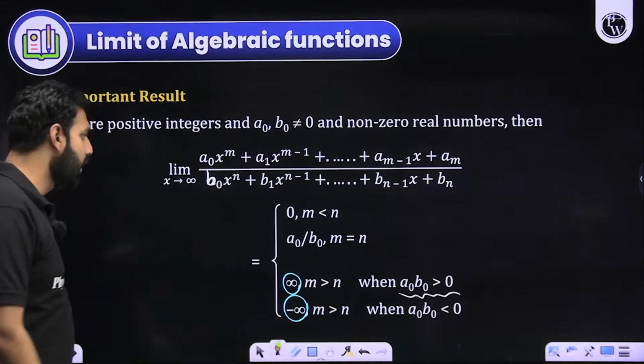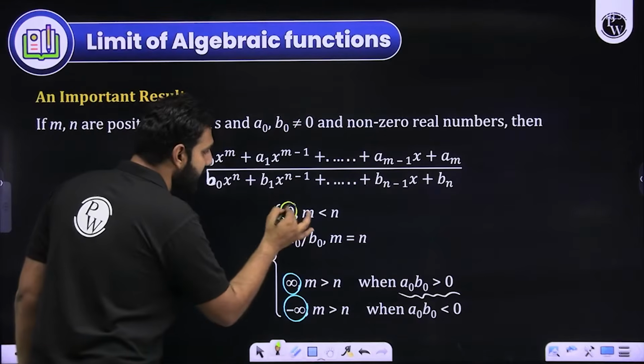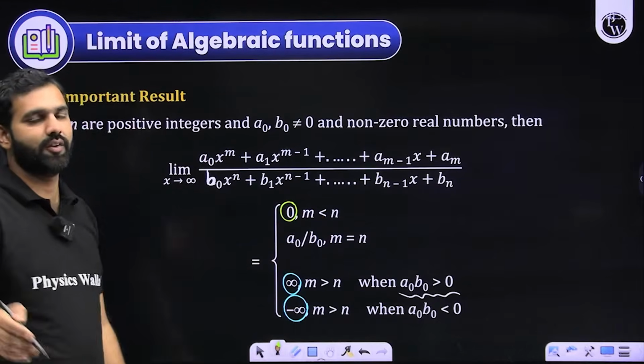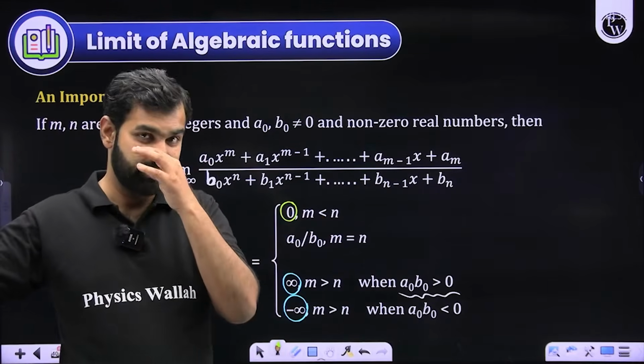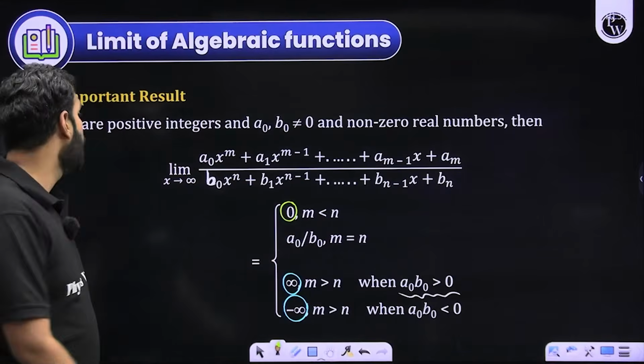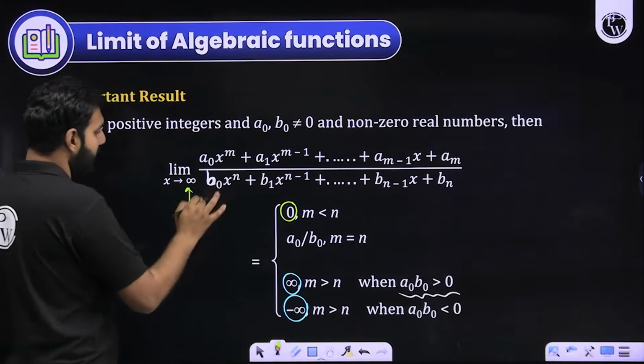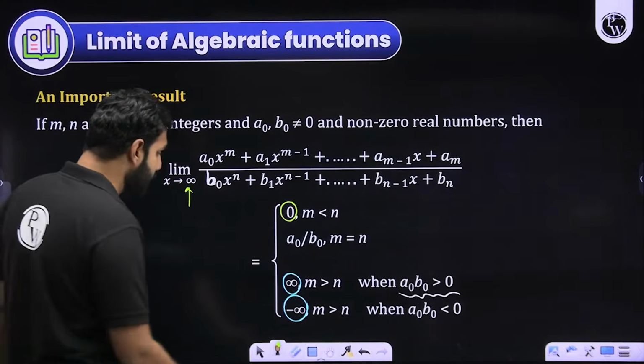That's exactly what I'm trying to give you. If the degree of the numerator is less than the degree of the denominator, then the answer is 0. Remember, when you have x approaching infinity, don't forget that. Now the most crucial result.